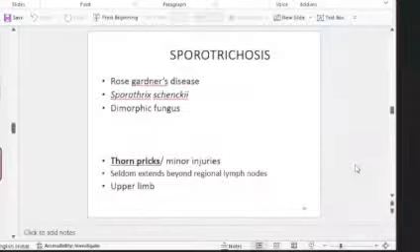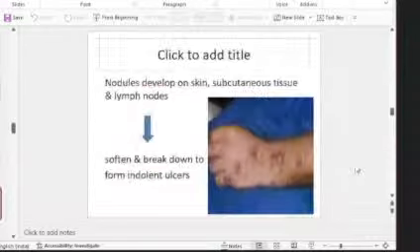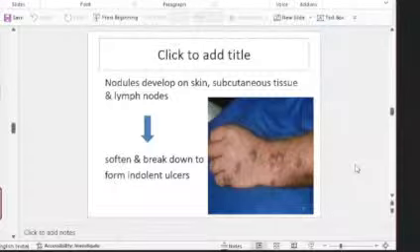And sporotrichosis has been asked as a short essay question, and once it was asked as rose gardener's disease. So that was the question. Remember, sporotrichosis is rose gardener's disease. You get it by thorn pricks or minor injuries. Usually it is confined to the skin and lymphatics. So we can see nodules developing, and they soften and break down to form ulcers. This is how the disease presents.